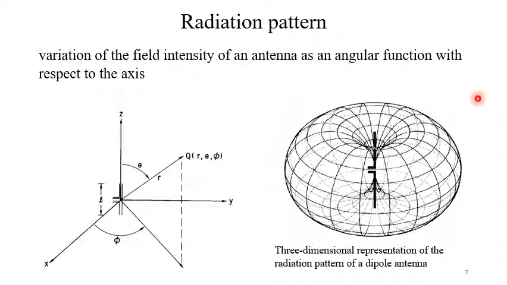So we plot a radiation pattern. Instead of drawing this type of three-dimensional plot, we draw a two-dimensional pattern in two principal planes. So that will give us the projection of the actual radiation pattern on two different planes, and from that we can guess the three-dimensional pattern if the pattern is symmetric.